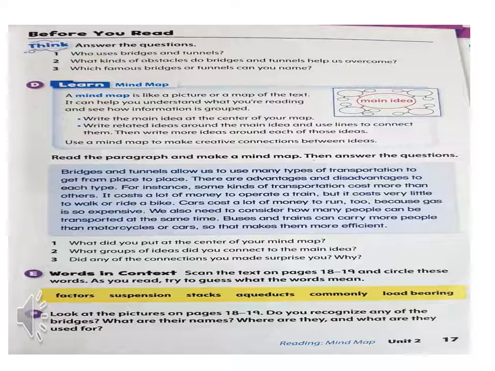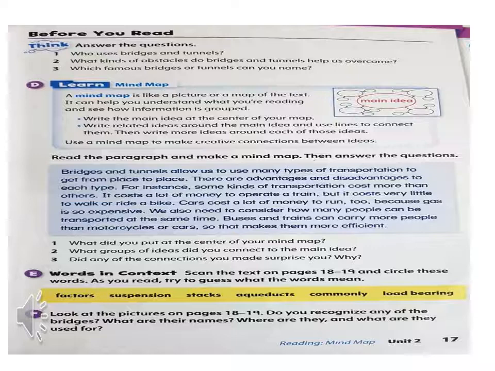A mind map is like a picture or a map of the text. It can help you understand what you are reading and see how information is grouped. Write the main idea at the center of your map. Write related ideas around the main idea and use lines to connect. Then write more ideas around each of those ideas. Use a mind map to make creative connections between ideas.